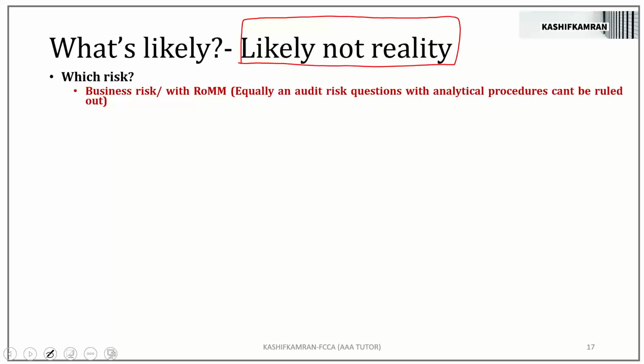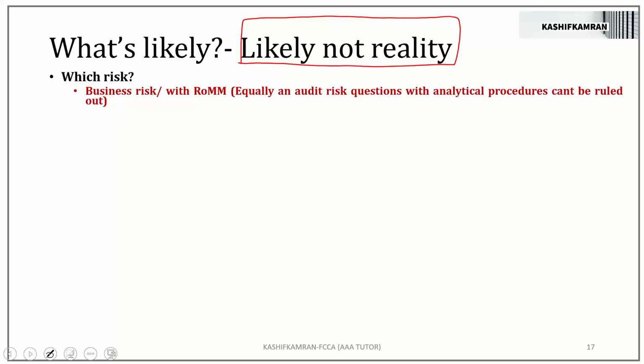Which risk? Frequently asked question. I have floods of messages on my WhatsApp. Which risk will come? Okay, let's assess. I believe business risk with ROM is more likely for September 20, sorry.